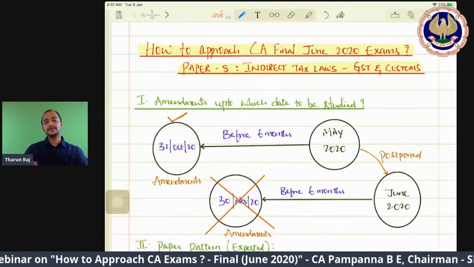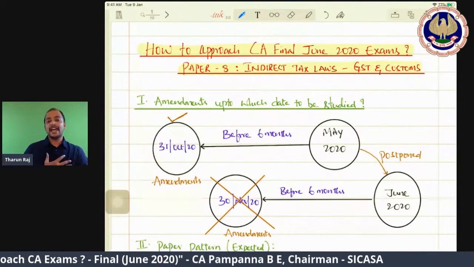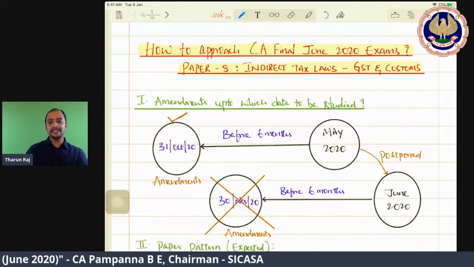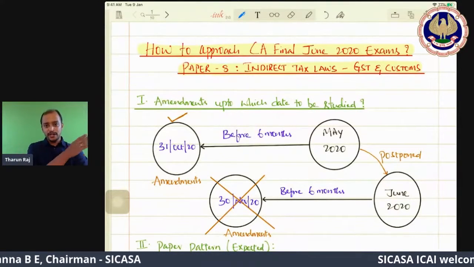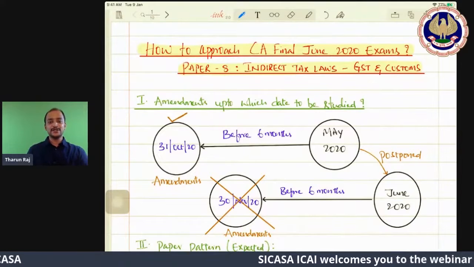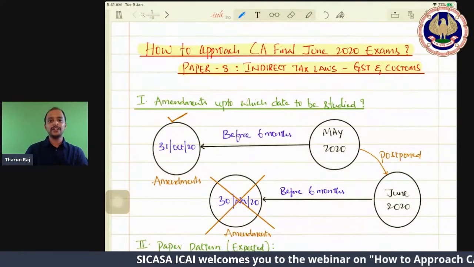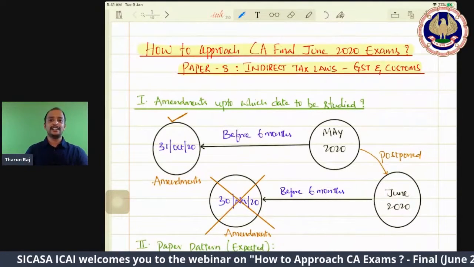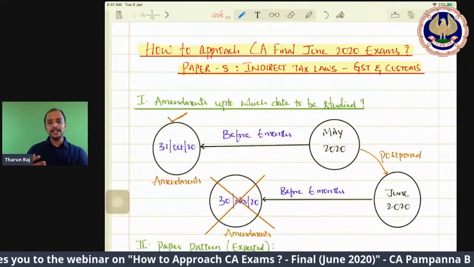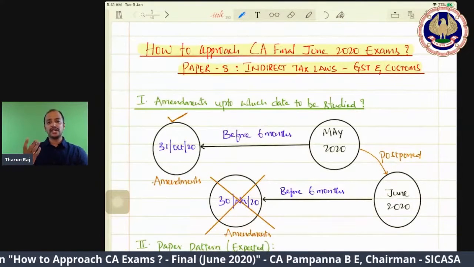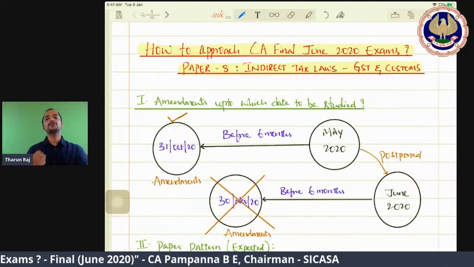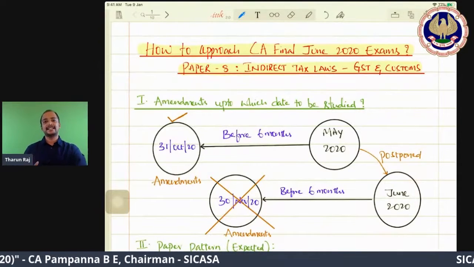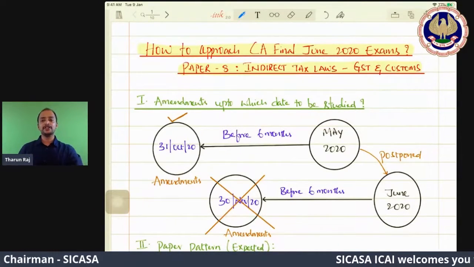And in this particular session, thank God, I don't have to explain everything. I have been watching what they have been telling. So many presentation tips they have told. So again, I don't want to speak the same thing. So let's move on to the subject specific part, as to how to approach indirect tax for CA Final June